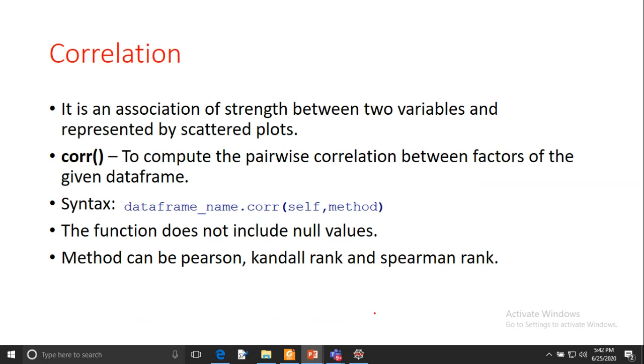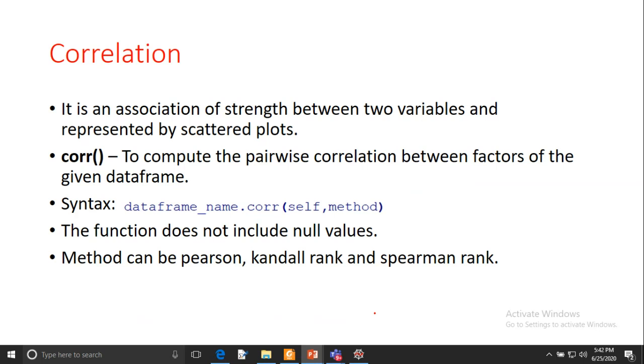And if you want to calculate the correlation of all variables of the data frame, you can use the correlation function, which is used to compute the pairwise correlation between the factors of the given data frame. The syntax of the correlation is here. You have to keep the data frame name, then the dot corr correlation function, and in this function you have to pass the self and method.